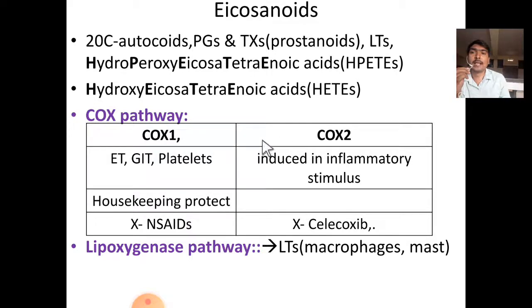Here two isoenzymes are there, COX1 and COX2. COX1 is constitutionally present in the endothelium, GIT and platelets. Their function is housekeeping and protection of the body. All of them are inhibited by the NSAIDs, but COX2 is specifically induced during inflammatory stimuli. It is specifically inhibited by celecoxib, one variety of NSAIDs. By the lipoxygenase pathway, leukotrienes are formed, especially in macrophages as well as mast cells.